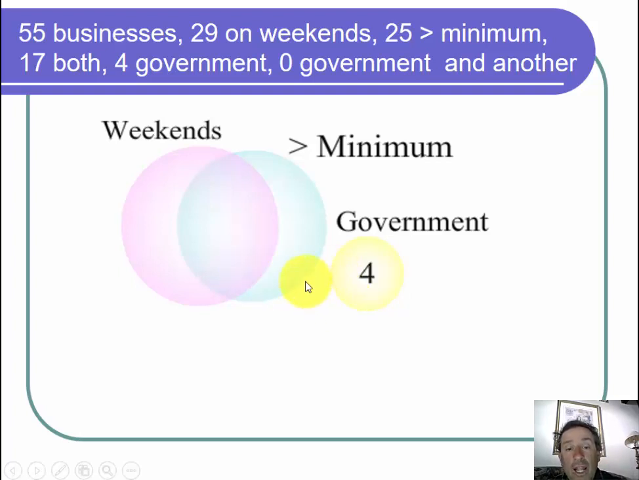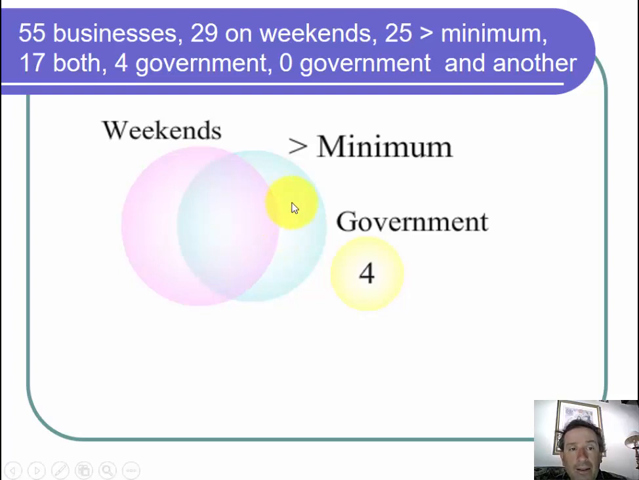When they don't overlap, we call them mutually exclusive. So the government consulting businesses and the open on weekends, for example, are mutually exclusive events. So are the government consulting businesses, and the paying greater than minimum wage are also mutually exclusive events.